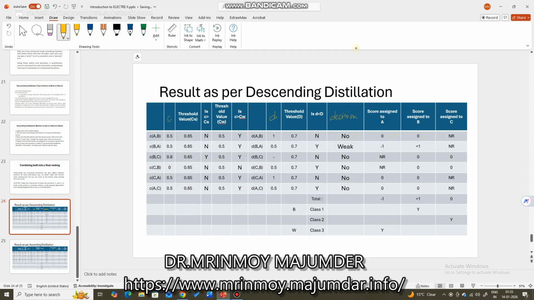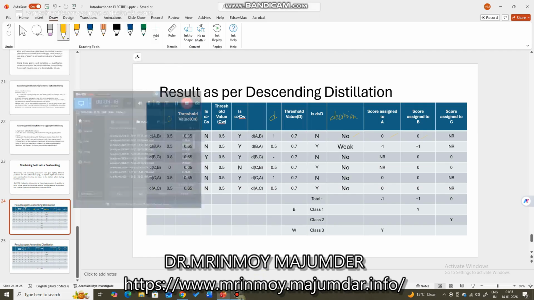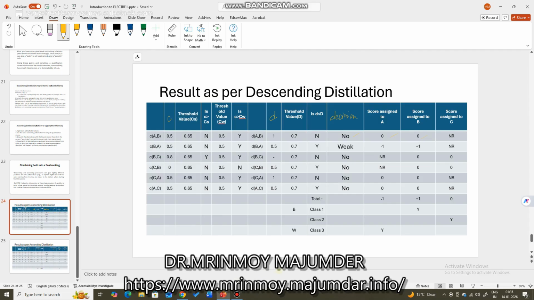So in case of weak outranking between B and A, you see B weakly outranks A as I have discussed earlier. So B is given a score of +1 and A is given a -1 because B weakly outranks A, but it has outranked A. So B wins.